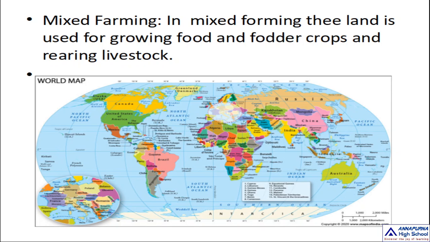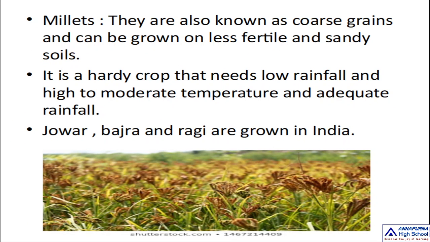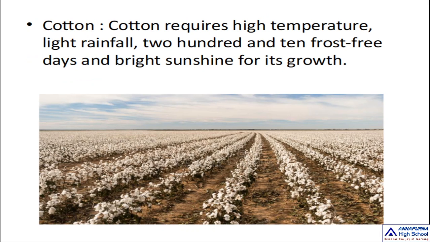Okay, children. Next, we are over with millets and maize. So rice, wheat, millets, maize: these four are called the major food crops of the world.